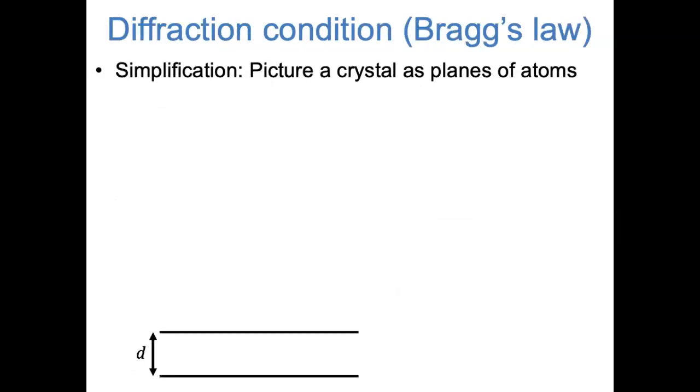So, at what angles do we expect to see constructive interference? At what angles do we expect to see bright spots in an X-ray diffraction pattern? To figure that out, we need to understand what's called Bragg's law. The easiest way to arrive at Bragg's law is to simplify our view of what a crystal is, and think about it as a series of planes of atoms that are separated by a distance d. This is obviously a big simplification, since a crystal is a whole 3-dimensional array of atoms and not just parallel planes. But let's go with it.